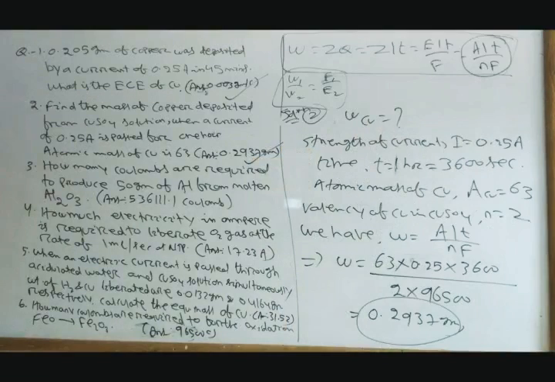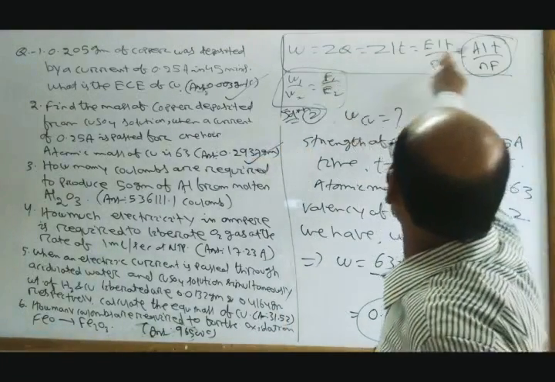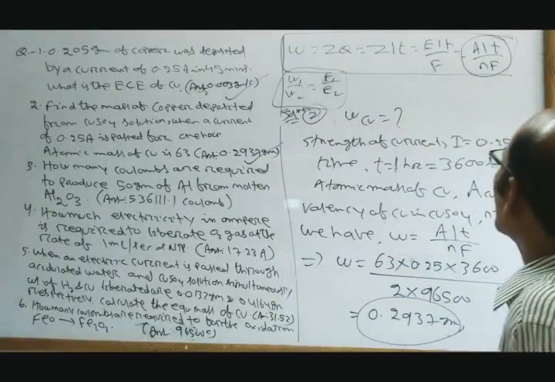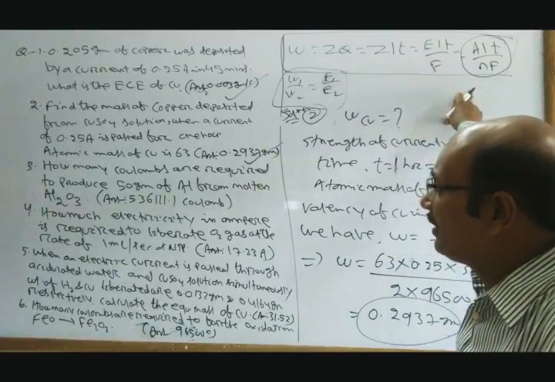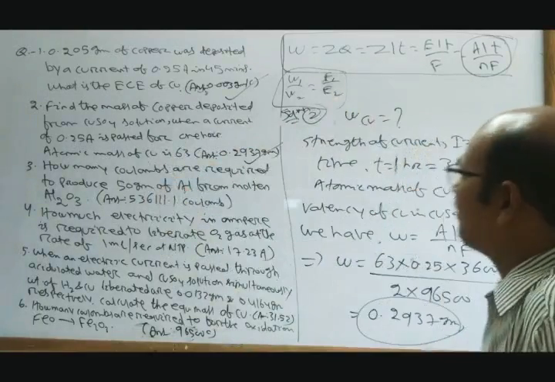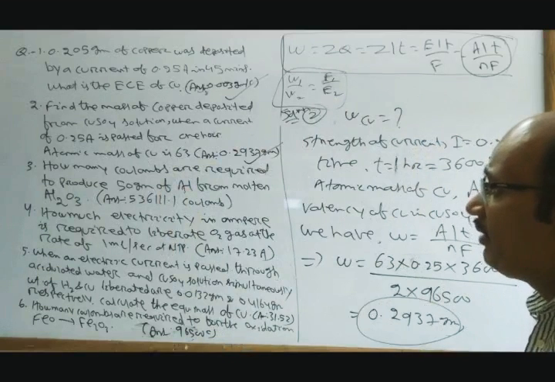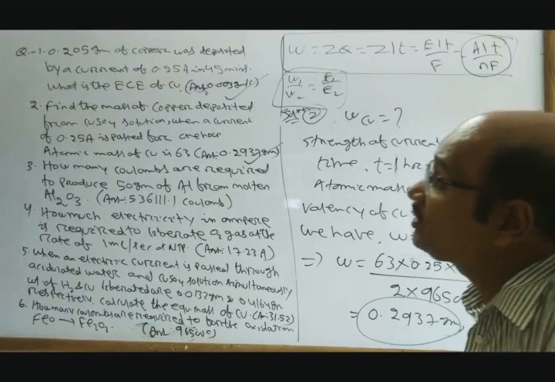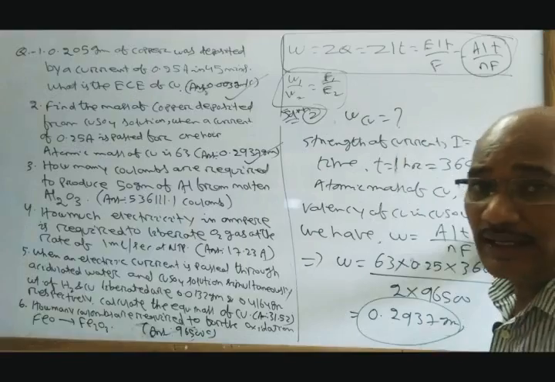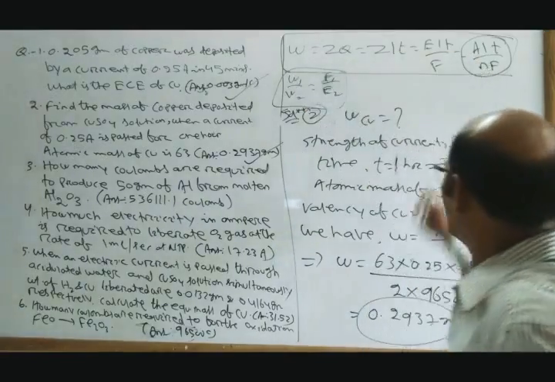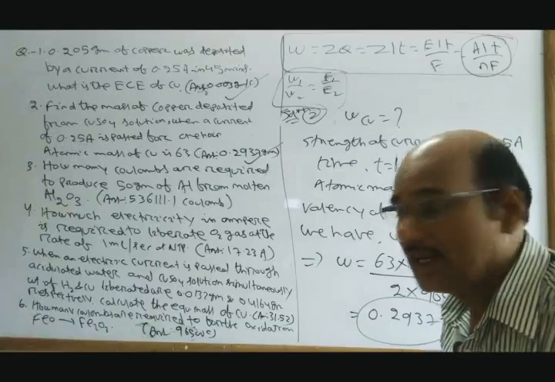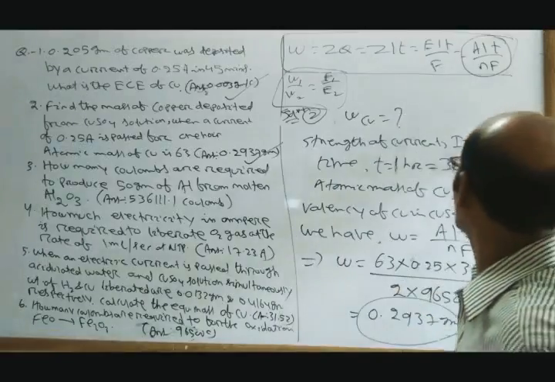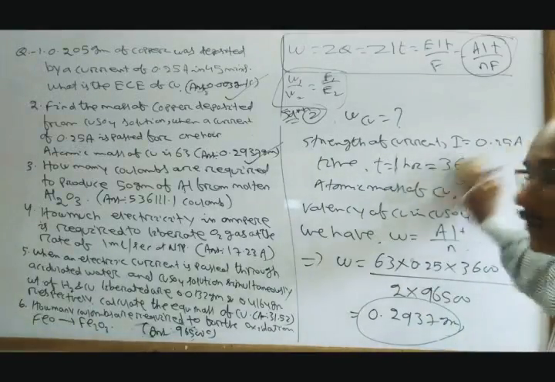Here we are using the formula W equal to AIT by NF, because the atomic mass A is given as 63, the strength of current I is 0.25 ampere, and time T is 1 hour, that is 3600 seconds. The valency of copper in CuSO4 is 2. So I can put the formula W equal to AIT by NF, and this will be the answer. Okay, number 2 done. Then number 3.